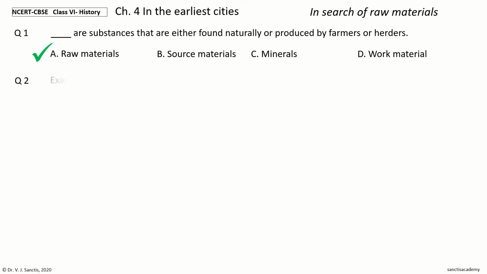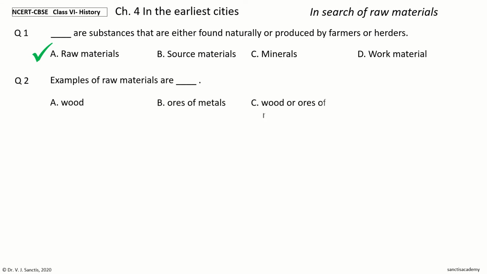Next question. Examples of raw materials are dash. The options are wood, ores of metals, wood or ores of metals, stone. Your time to choose. And the answer is wood or ores of metals. So, examples of raw materials are wood or ores of metals.